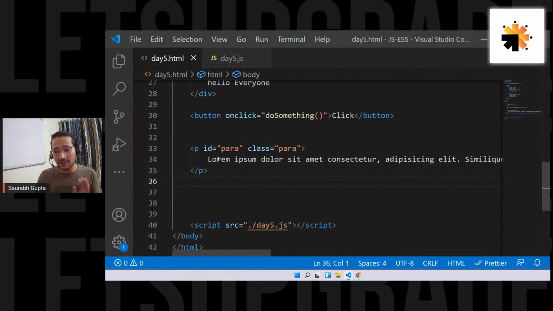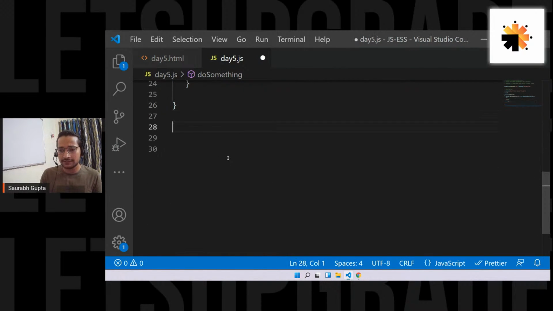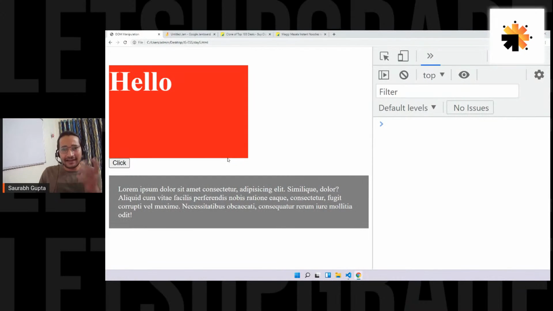Now, the whole purpose of this is to show you that you can work with anything. Is it clear? So now I'm not creating a button for that. So now I'm creating a function. First, let's go. So now what I want is, I will click somewhere. I'll tell you where. But what I want is to change the color of this element. I just want to change the color of the text. For that, we have the color property.